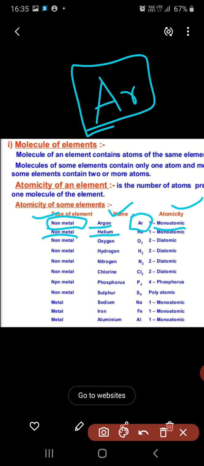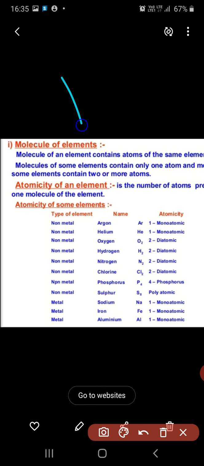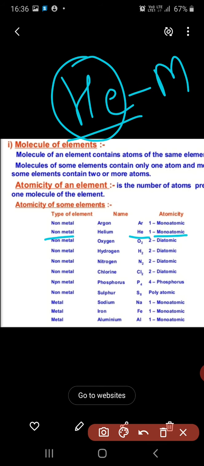It is also a non-metal. Next one is helium. It is also a non-metal. Only one atom, so it is monoatomic. What is it? Monoatomic, because only one atom is there.